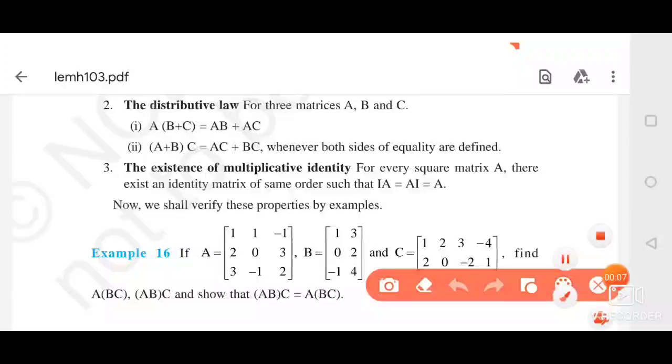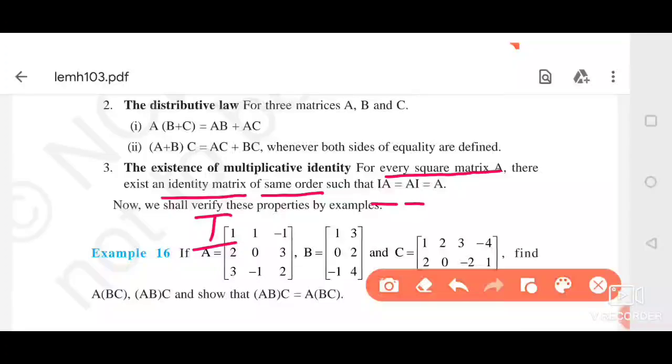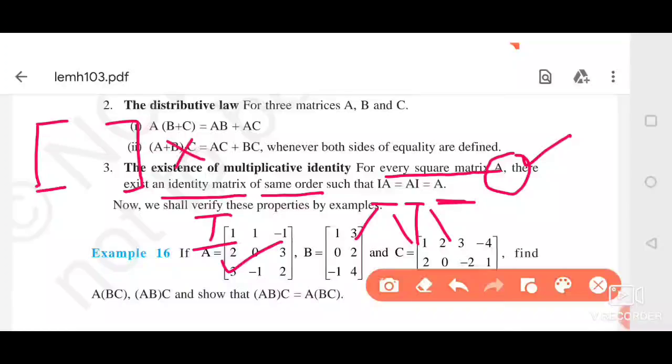Here for every square matrix A, there exists an identity matrix of the same order, denoted by I, such that IA equal to AI equal to A. That means the order of A and the order of I should be the same, such that if we multiply I and A, it is equal to A into I, which is equal to A. That means we have to find a matrix which, whenever multiplied by A, we will again get A.